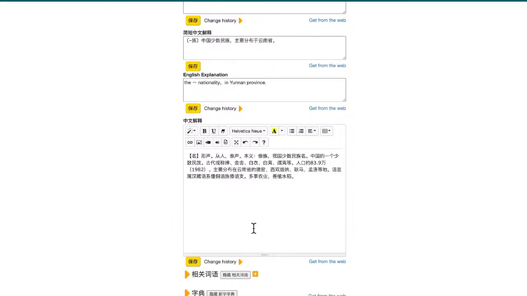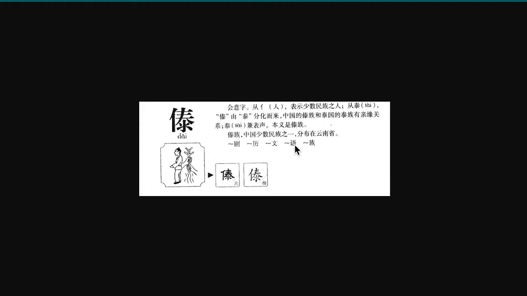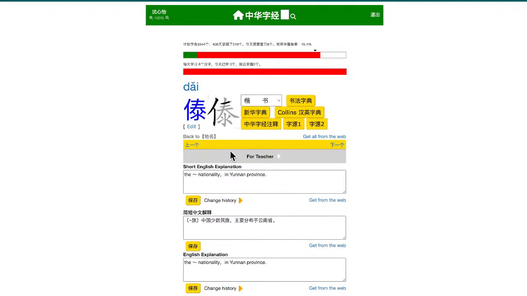So let's take a look. The right hand side is the character tai. Tai, as in Taiguo, Thailand. Taiguo and the Taizhu are closely related. So this is usually a name for an ethnic group.